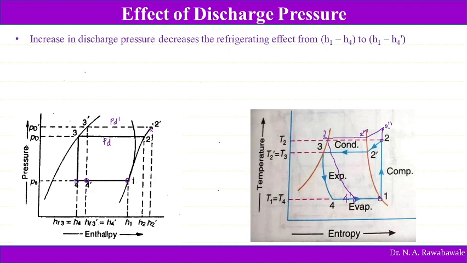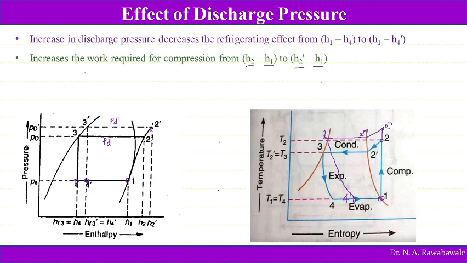Simultaneously the work done also gets increased from 1 to 2 double dash. So the work required for compression increases from H2 minus H1 to H2 dash minus H1. So H2 double dash we can say in this case, or in this case from 1 to 2 dash. So H2 dash minus H1.